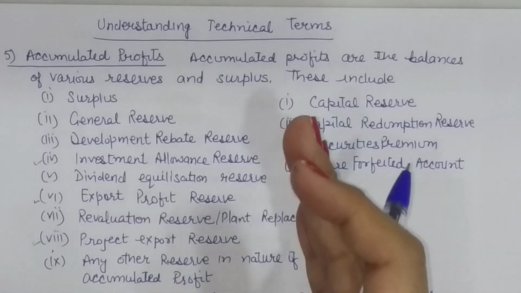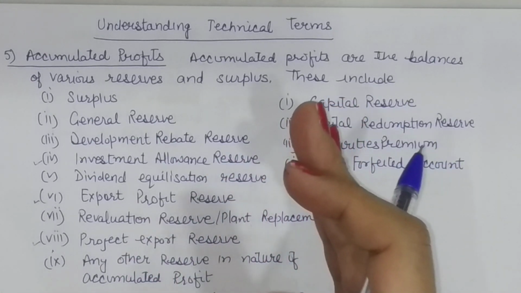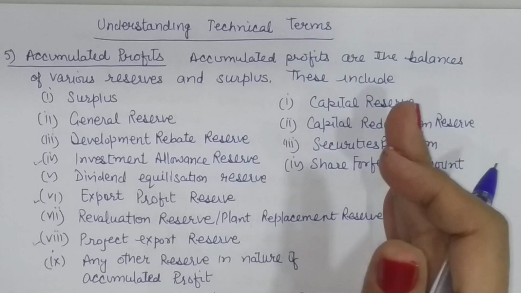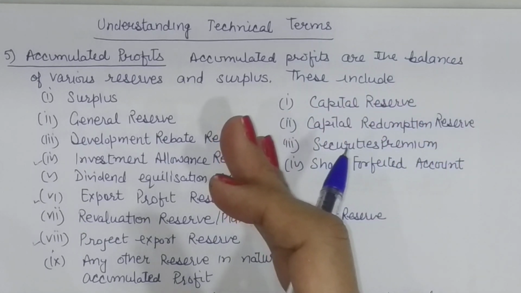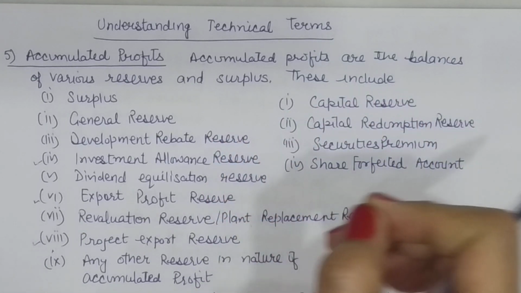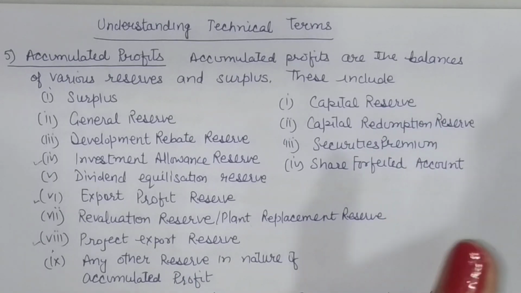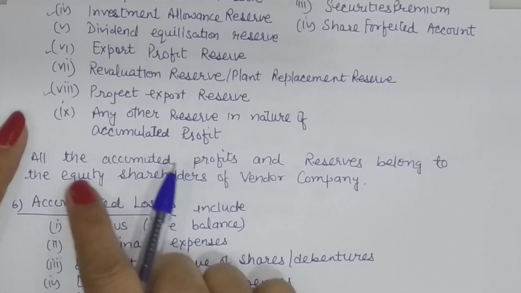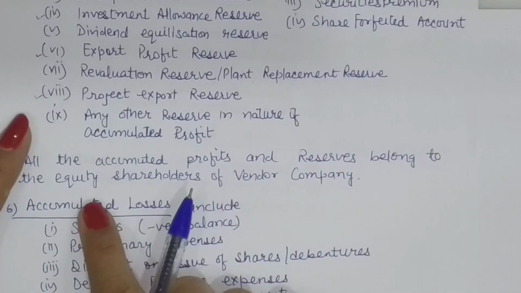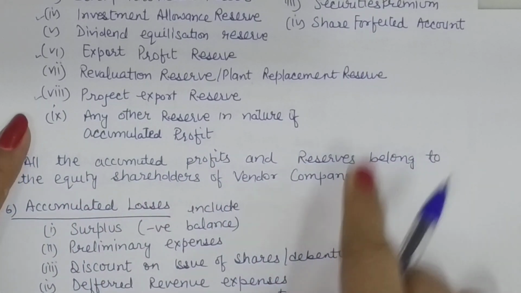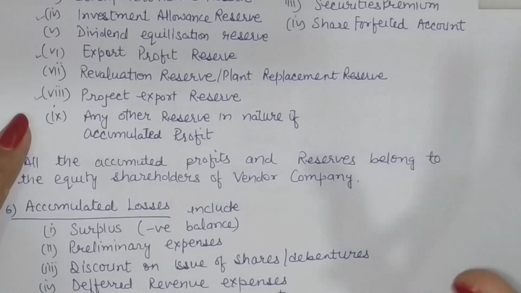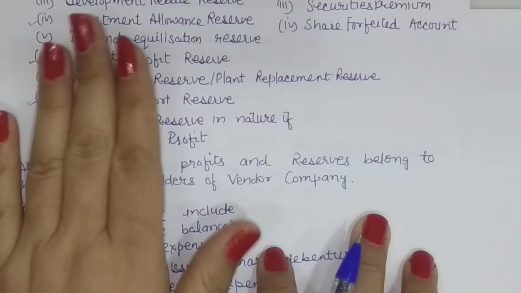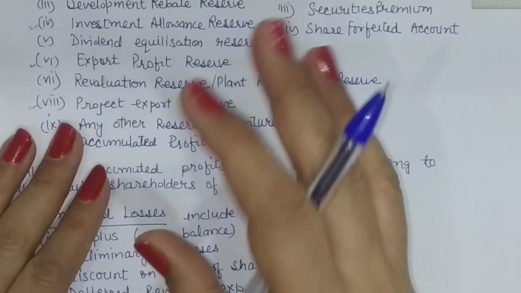Now these are all accumulated profits, and as such all the profits and reserves of a liquidating company belong to the equity shareholders. So at the time of the company's liquidation, all these profits and reserves must be transferred to the equity shareholders account. These reserves are there in your books with a credit balance.